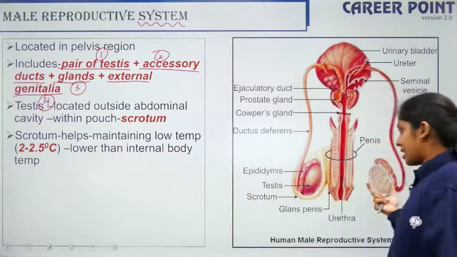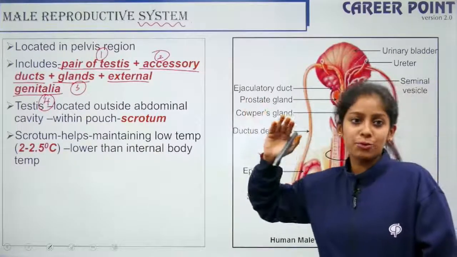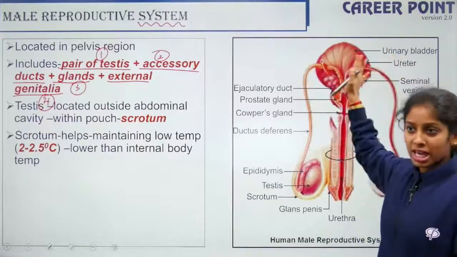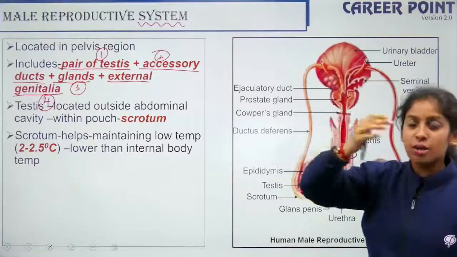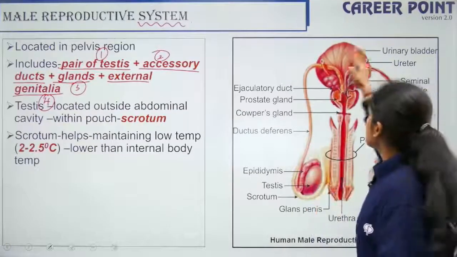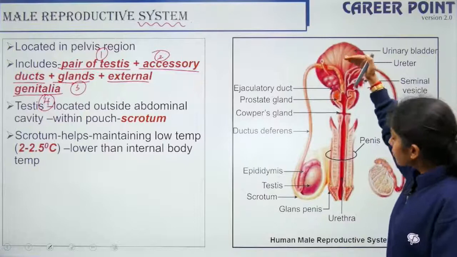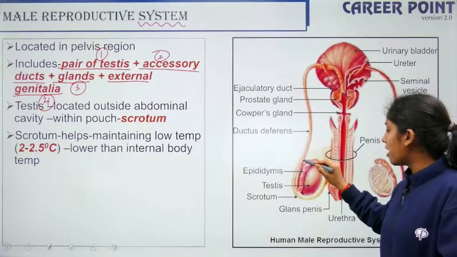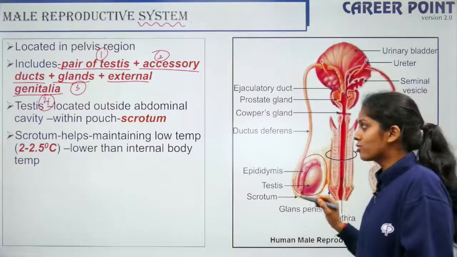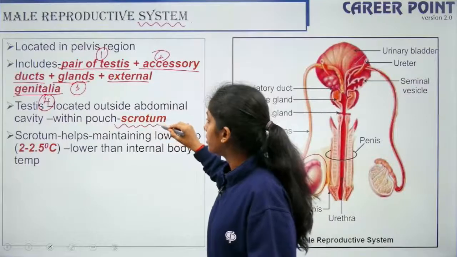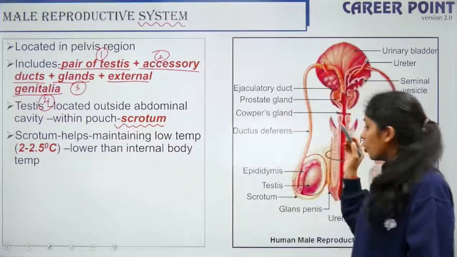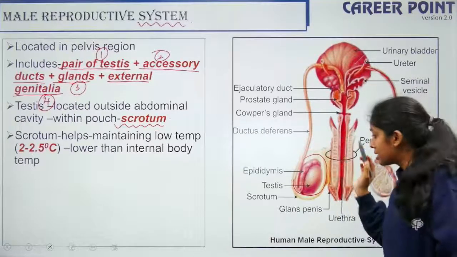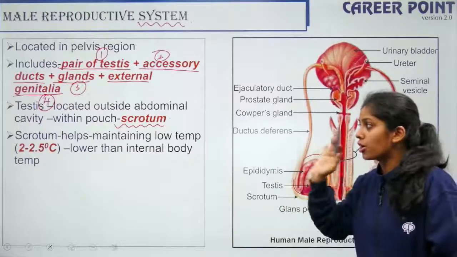Right. If you look, the testis is located outside the abdominal cavity. This is our abdominal cavity. The pelvic region has an abdominal cavity. Your stomach is also in the upper abdominal cavity. But see, your testis is well below the abdominal cavity, and it is enclosed in a pouch-like structure that is called the scrotum. So your testis is well below the abdominal cavity, suspended inside a pouch called the scrotum.